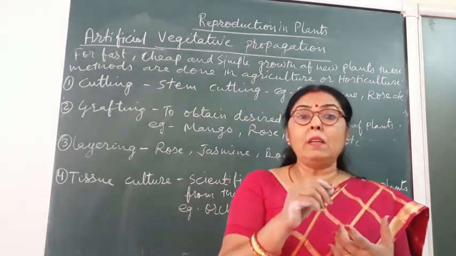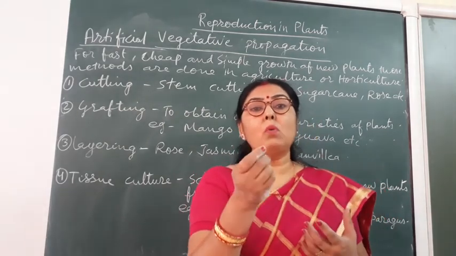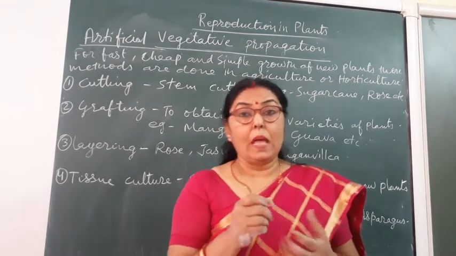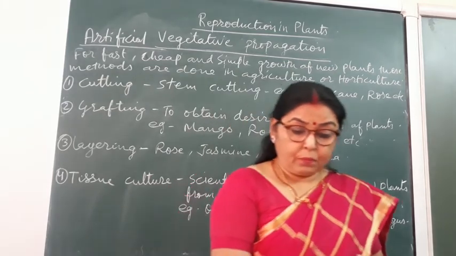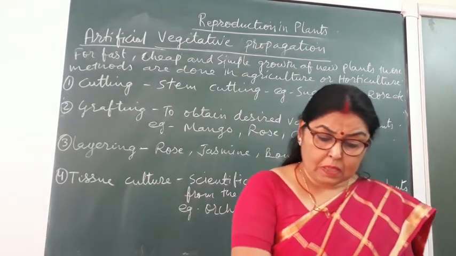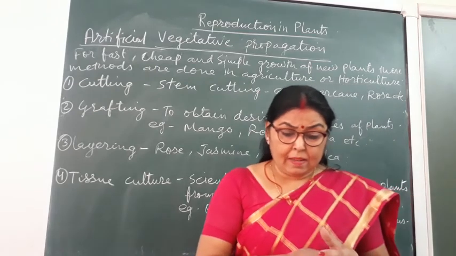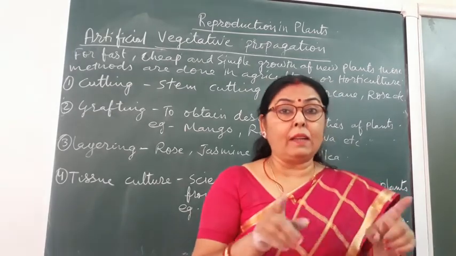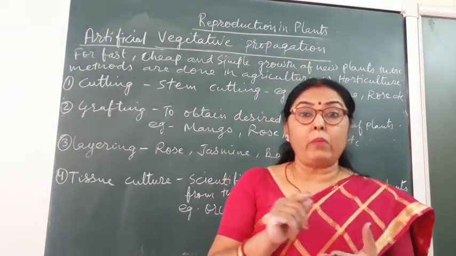From these parts we can take a few parts of the plant, means tissue, and this tissue is kept in a nutrient medium. This tissue part is known as explant, and the tissues are separated with the help of a needle.